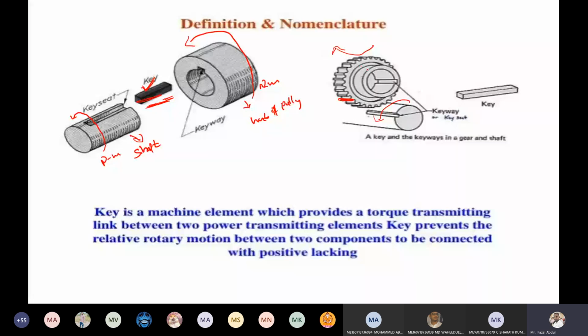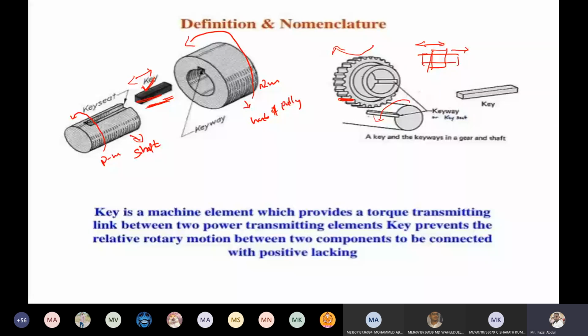But in some situations, gears are sliding. In such situations, gears slide from here to here. The gear needs to slide, like in a gearbox, when you change gears they slide over the shaft and connect to another gear. Only then does the gear change, like first gear, second gear, third gear. In that situation, these keys are used. With these keys, sliding motion can also be obtained. If you use welding, screws, or bolted joints, sliding motion on the shaft is not possible.